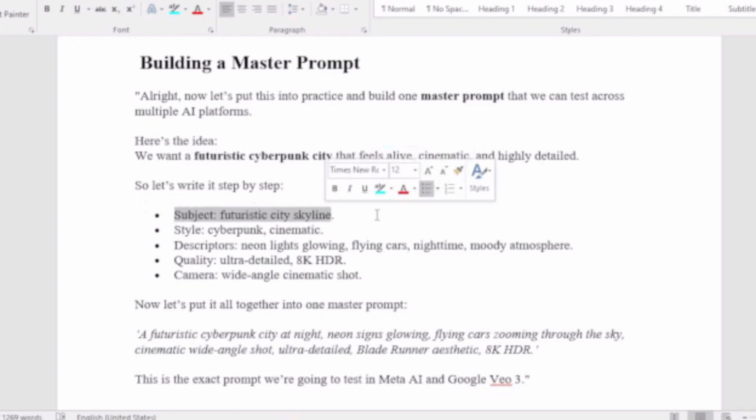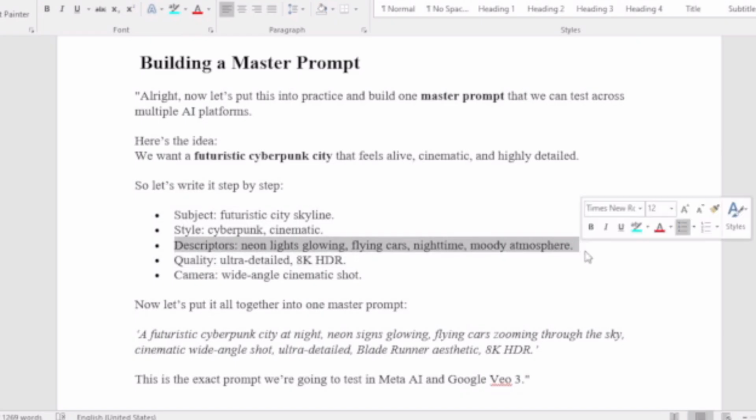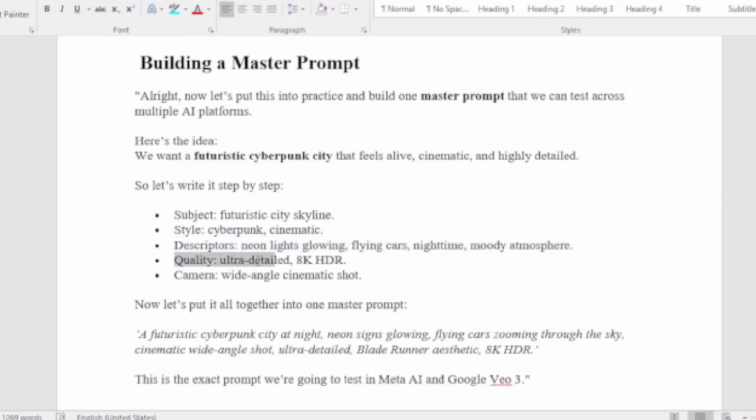1. Subject: futuristic city skyline. 2. Style: cyberpunk, cinematic. 3. Descriptors: neon lights glowing, flying cars zooming through the sky, nighttime, moody atmosphere. 4. Quality: ultra-detailed, 8K HDR. 5. Camera: wide-angle cinematic shot. Now let's put it all together into one master prompt.